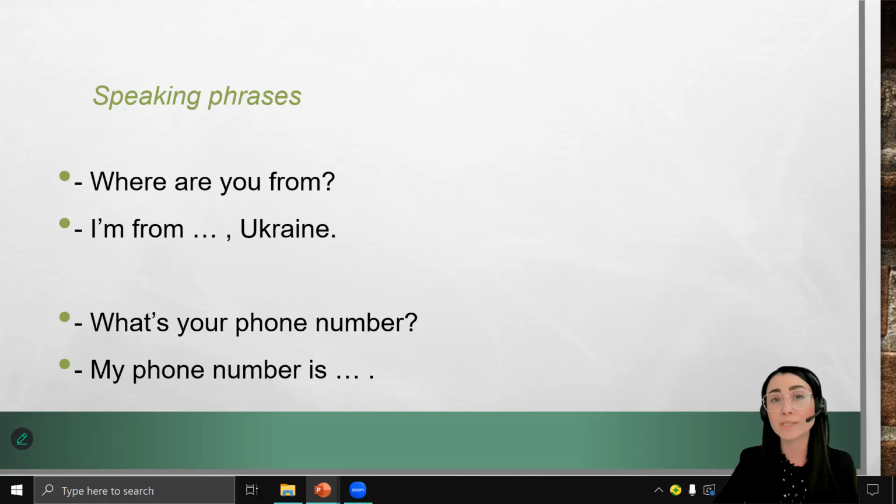This is a very good idea to memorize your phone number in order to use different services and to be able to do different things. You will need to tell what your phone number is. So you might hear this question very often when you are abroad, wherever you go. So just remember your phone number and be ready to tell it when it is needed.